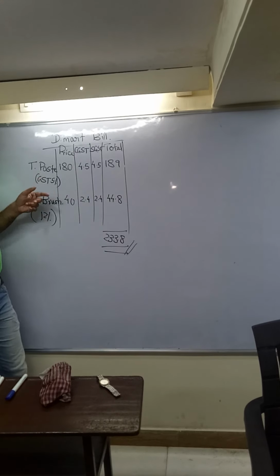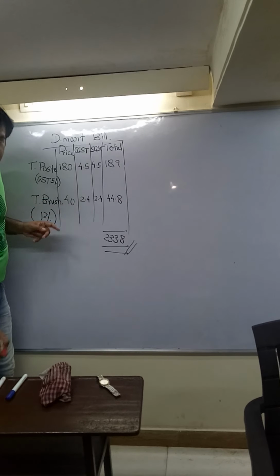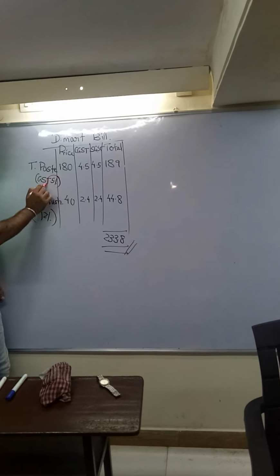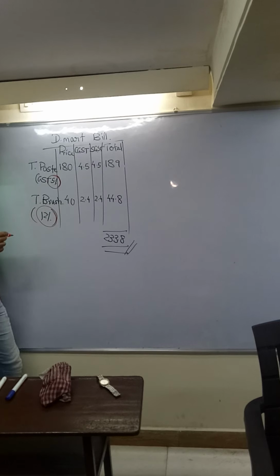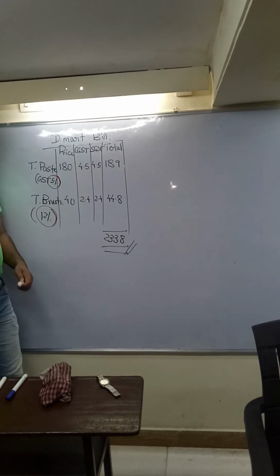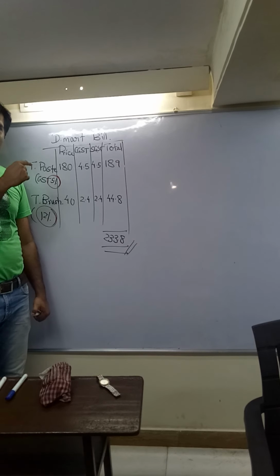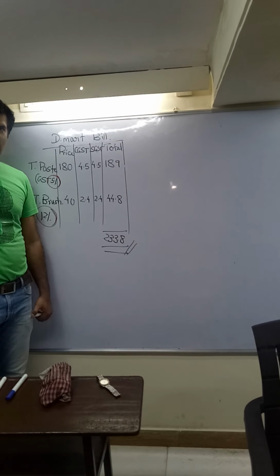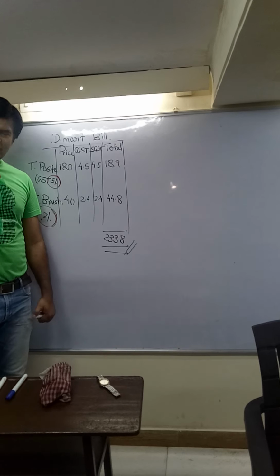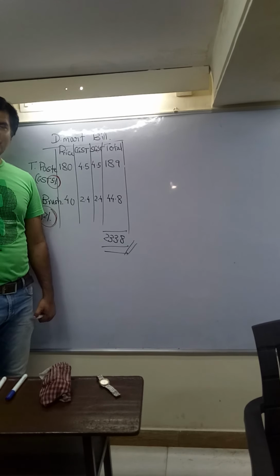Okay, and both were charged GST separately. One is at the rate of 5%, just see on the board. One is at the rate of 5%, another at the rate of 12%. Students, now simple question for you. What if the person who is standing on the billing counter requested me. He was not trying to convince me, but he requested me, sir, what are you doing, sir?